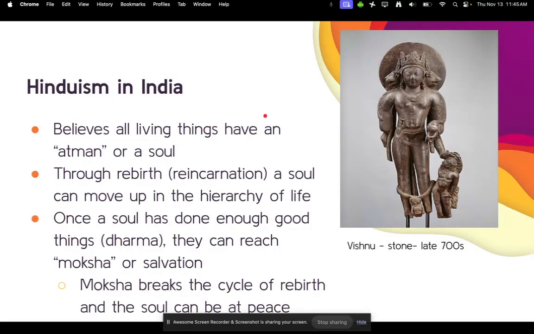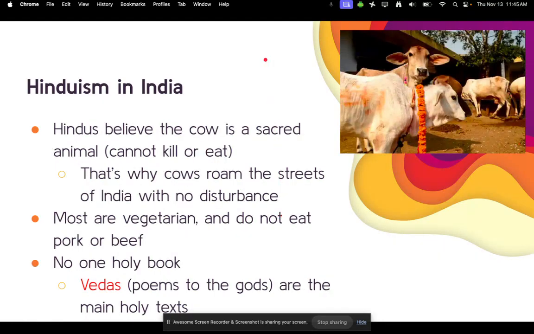Hindus believe all living things have an Atman, or a soul, and through rebirth or reincarnation, a soul can move up in the hierarchy of life. Once a soul has done enough good things, it can reach moksha, or salvation. Moksha breaks the cycle of rebirth, and the soul can be at peace. In the video, there's a little girl who explains all of this, and she does a way better job than what I'm trying to do here.